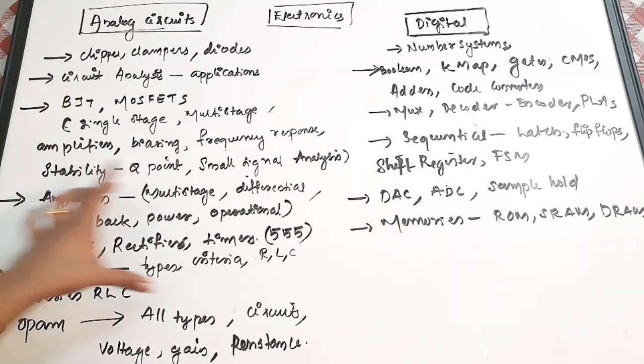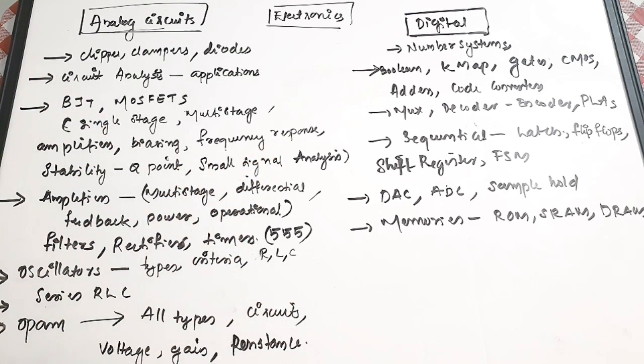Then especially for amplifiers, you need to cover multi-stage amplifier, differential amplifier, feedback, power amplifier, operational amplifiers. And operational amplifier itself is a very important area. Op-amps have a lot of configurations: inverting, non-inverting, summing, integrator, differentiator. All these are important. Then in all the circuits, you sometimes need to find the voltage gain or the resistance, which can be series or feedback resistance or input resistance. So these are important areas.